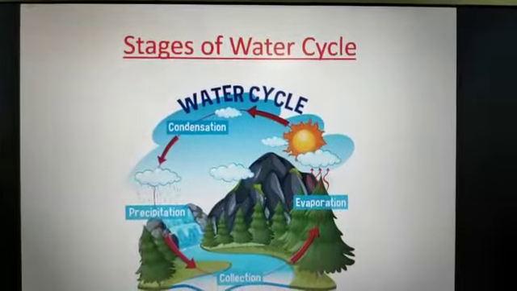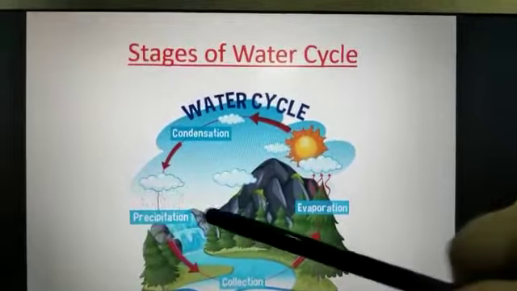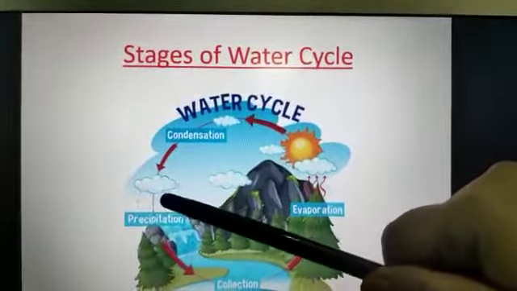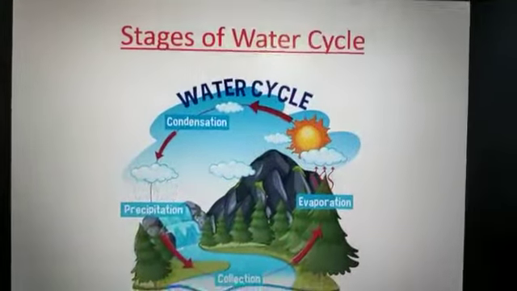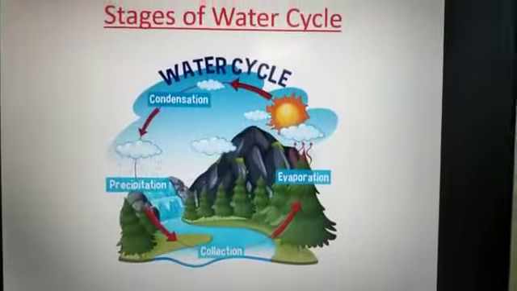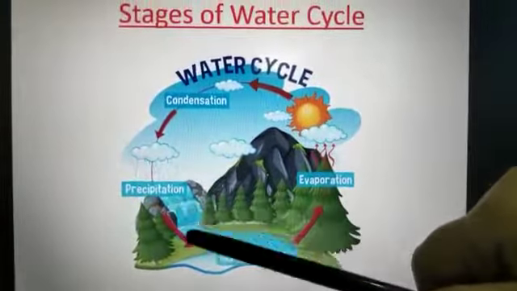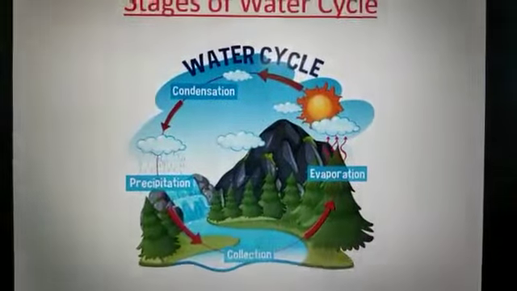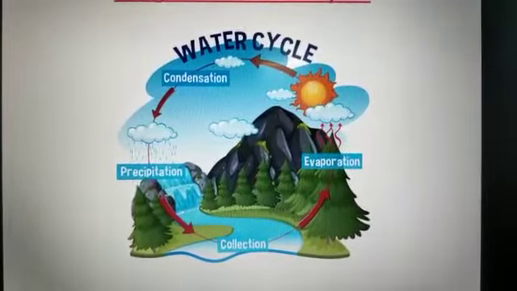It is filled up with water droplets and cannot hold them anymore. Then what happens? They fall back to the earth in the form of rain, hail or snow once again. So this process is called precipitation.